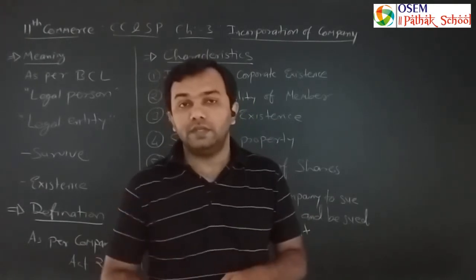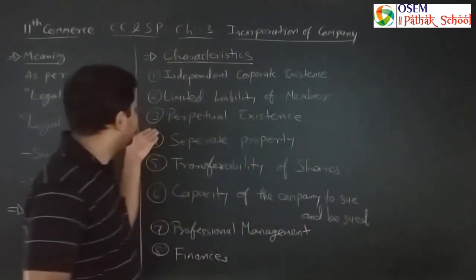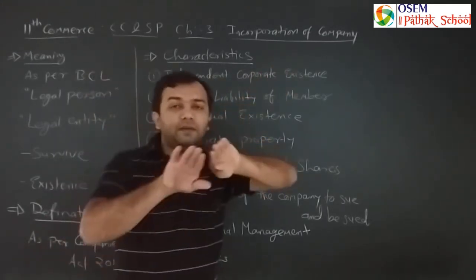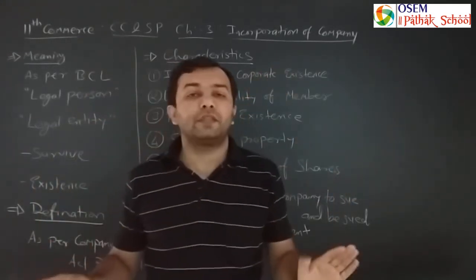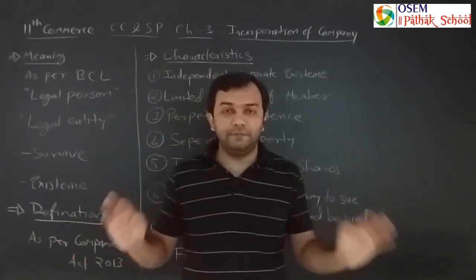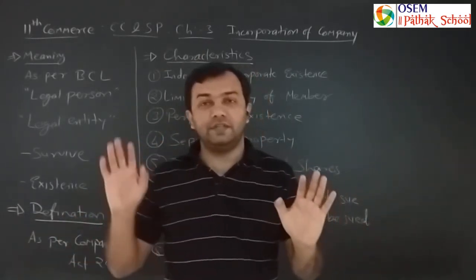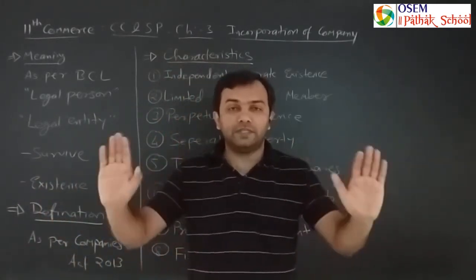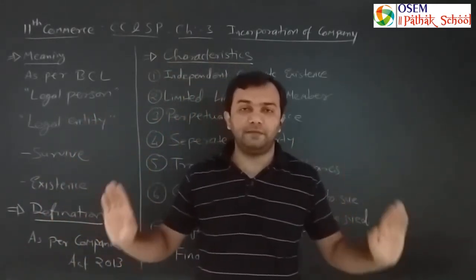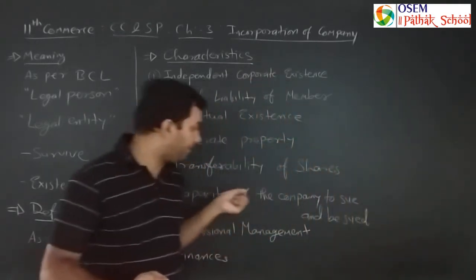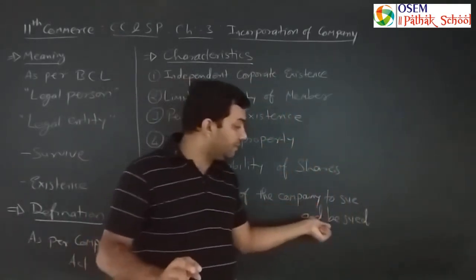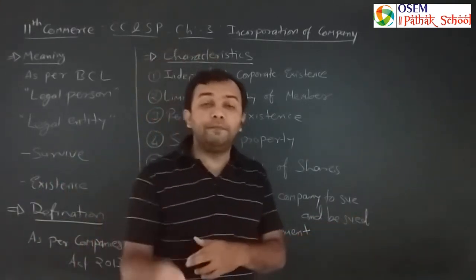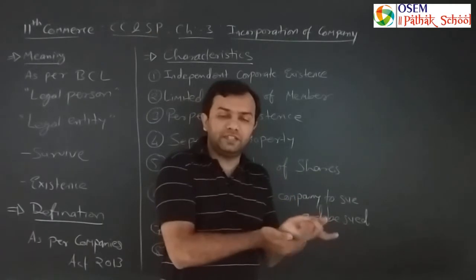No. I already discussed separate property and independent existence. Mukesh Ambani and Reliance are separate things. Separate persons, legal person: the company is a legal person, Mukesh Ambani is a natural person, but in the eyes of law they both are separate identities, separate persons. So a company can be sued by any other person like you and me, or any other company, or a company can file a case against another person or a company.